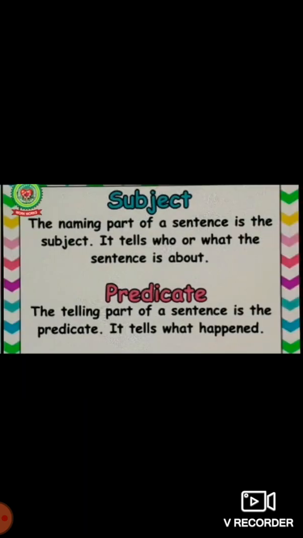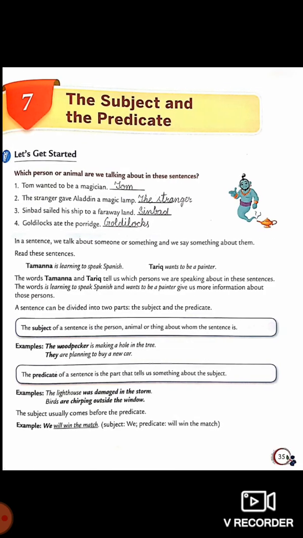So this way we have seen subject is the naming part of a sentence, and it tells who or what the sentence is about, and predicate is the telling part of the sentence, and it tells what happened.